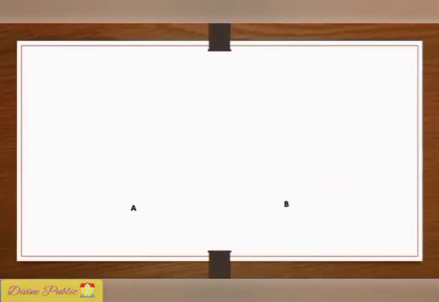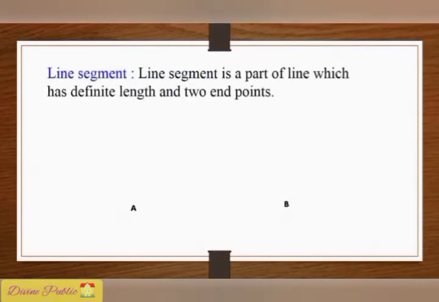Let us move to our next part, that is line segment. A line segment is a part of a line which has definite length and two endpoints. For example, the straight path from A to B is called the line segment AB. The distance between the endpoints A and B is called the length of AB. Thus, a line segment has a definite length which can be measured.